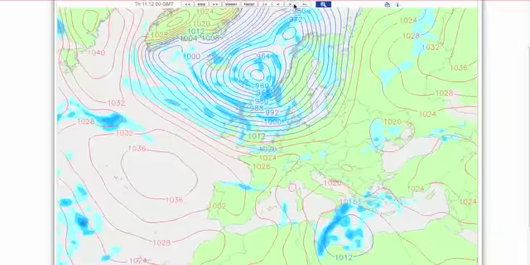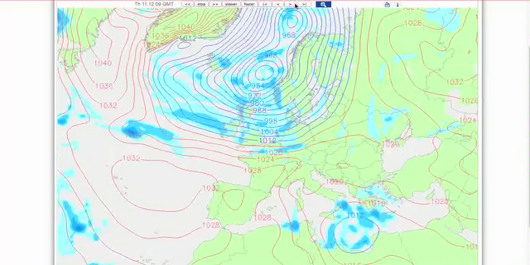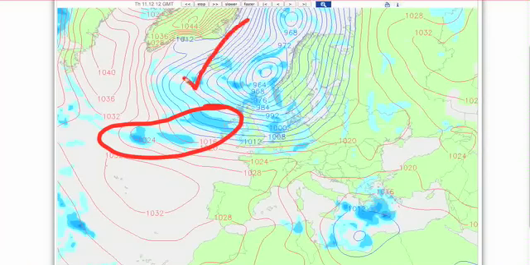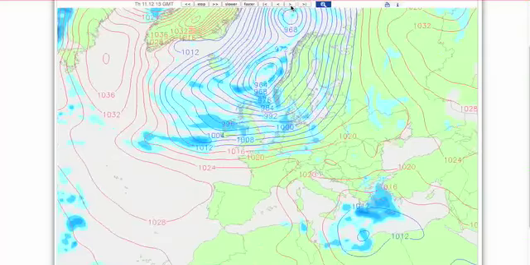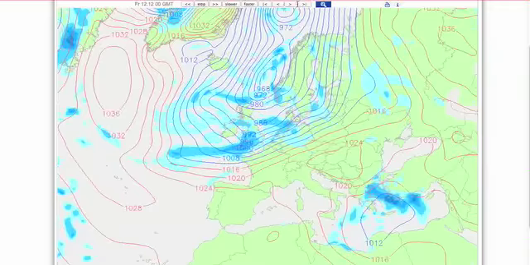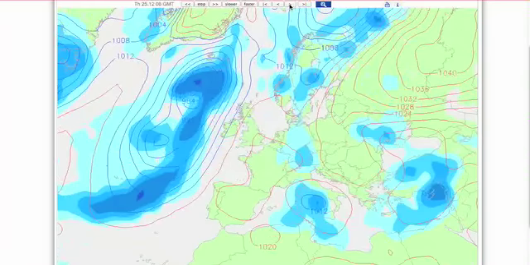You see the isobars close together. It brings us those strong winds. Now we're into Thursday at this stage, and it's out here that we need to be watching, because what we've got is cold air coming in here into this trough. Just watch what happens within this zone as we move through Thursday afternoon. Look, there's the front coming through, secondary low starting to deepen up overnight into Friday.